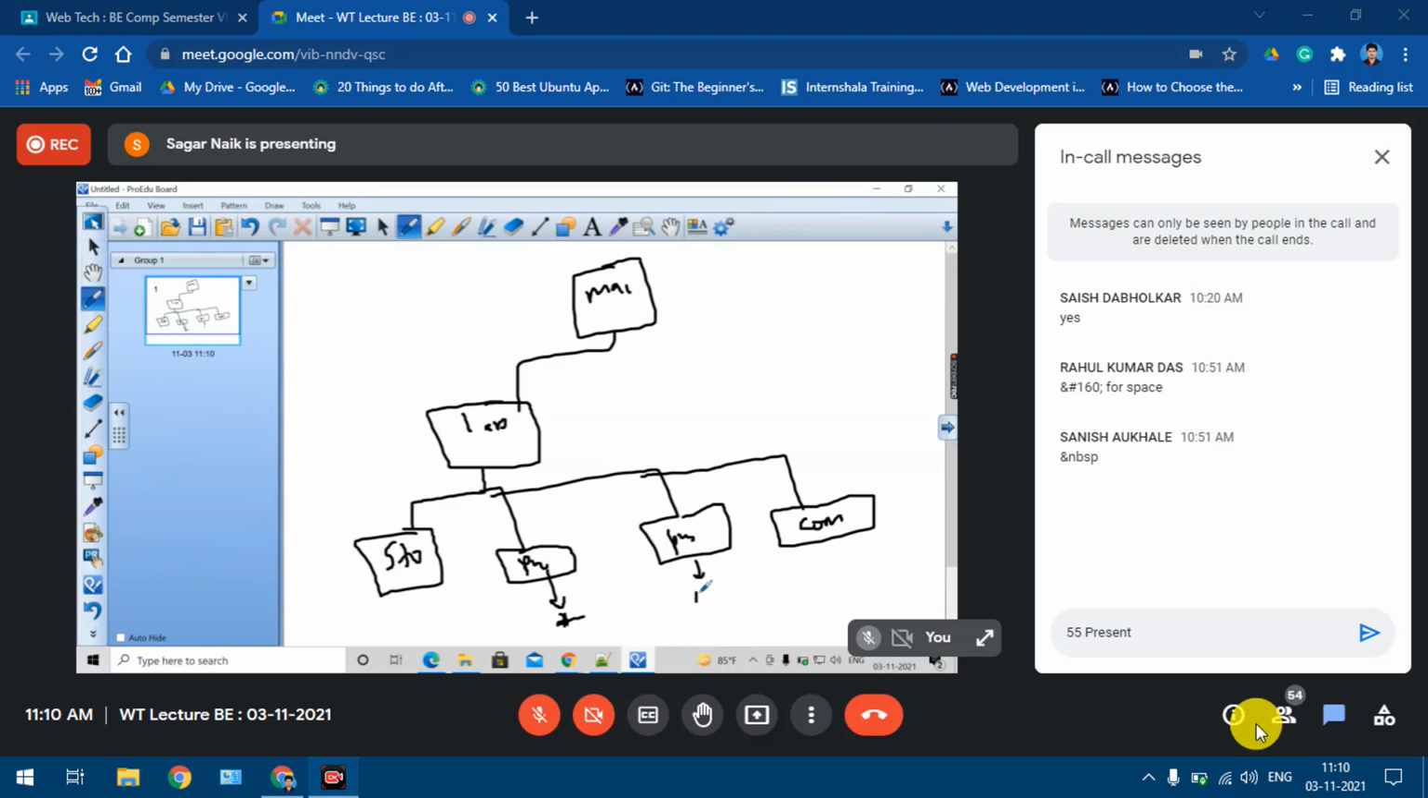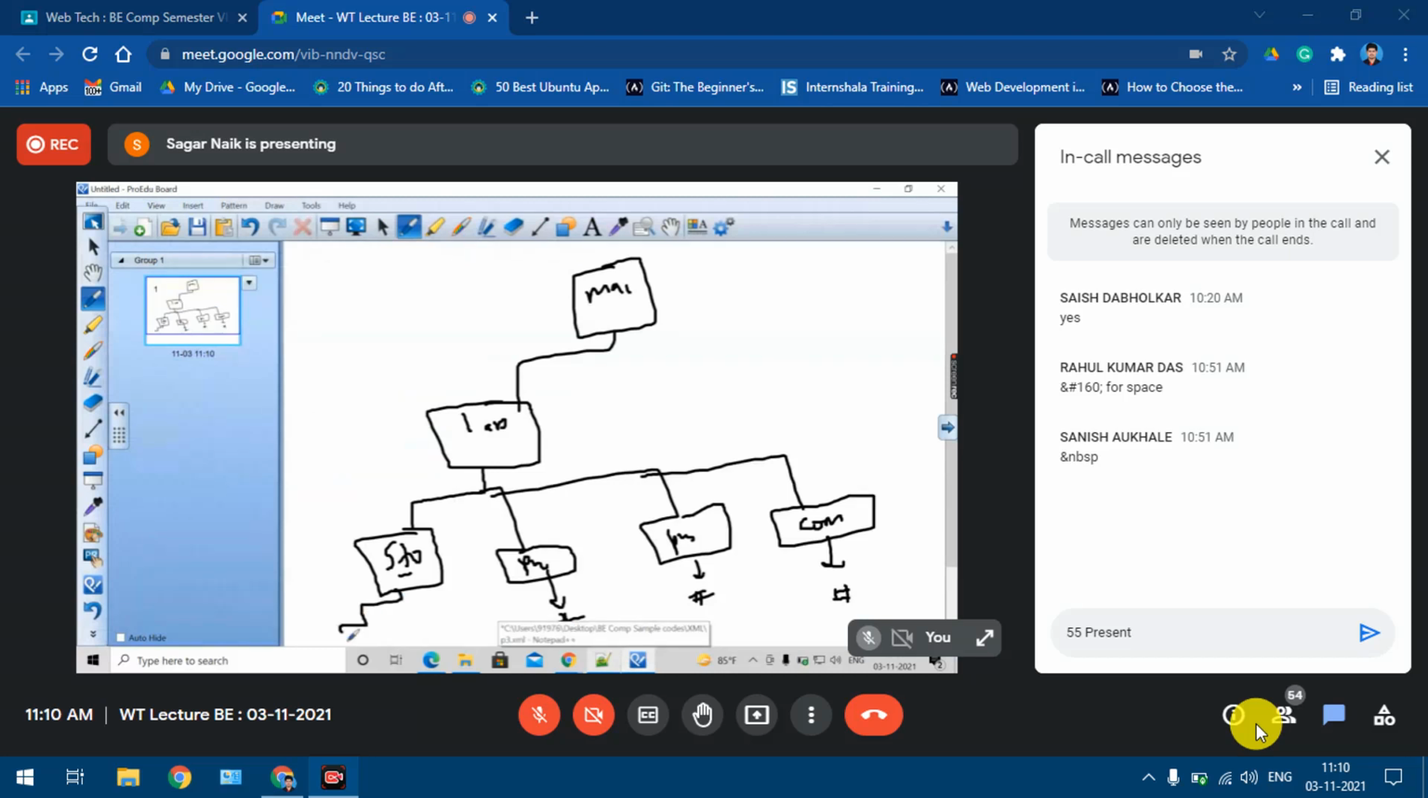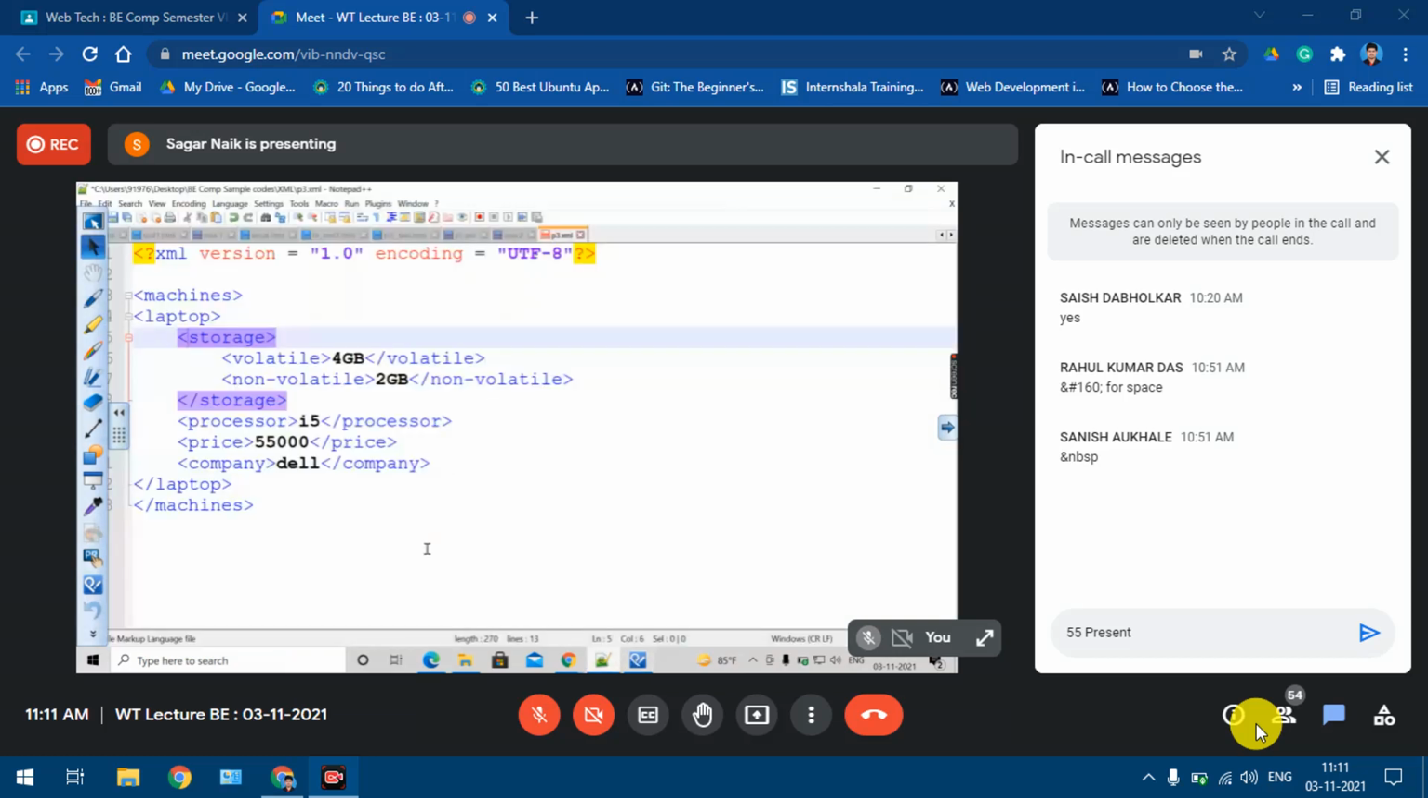This will be #PCDATA. This is also #PCDATA, right? But looking at the storage element, it is having two more children, volatile and non-volatile. So you will have to define over there volatile and non-volatile, and these will be PCDATA. So first you need to analyze the XML code and understand the hierarchy properly. Then you can start defining the DTD. Okay, so I'll start defining the DTD for this code.